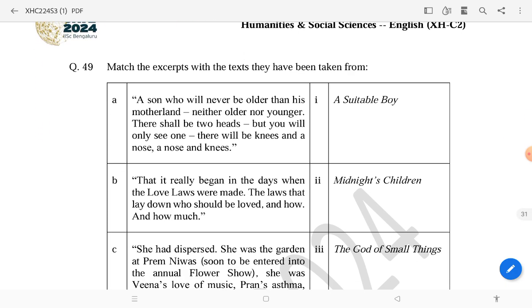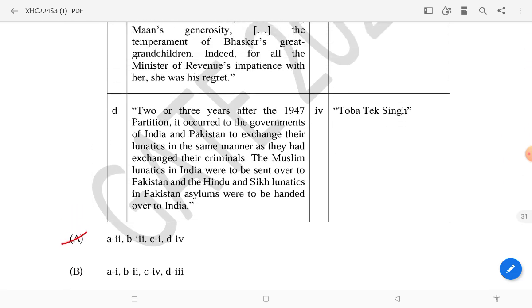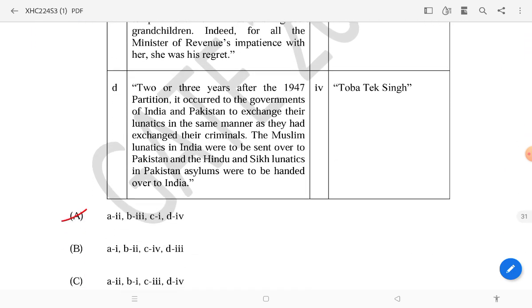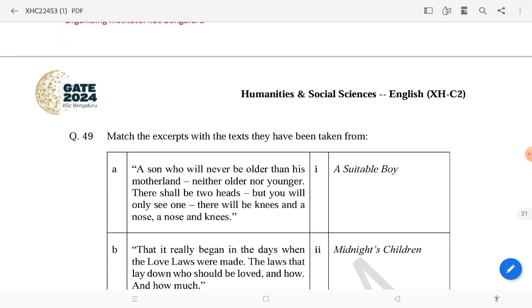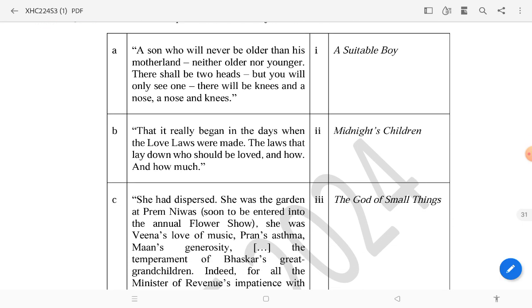Then match the following and you have to identify. This is also an easy question, though it looks long, because A, a son who will never be older than his motherland, you know the midnight children are being talked about.